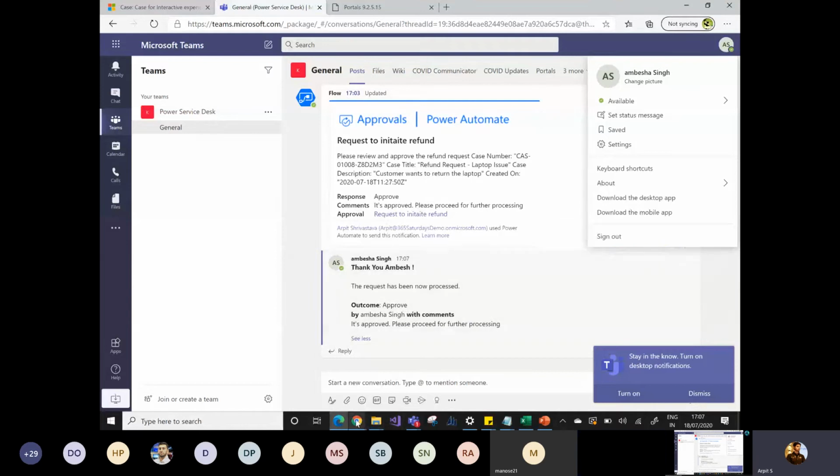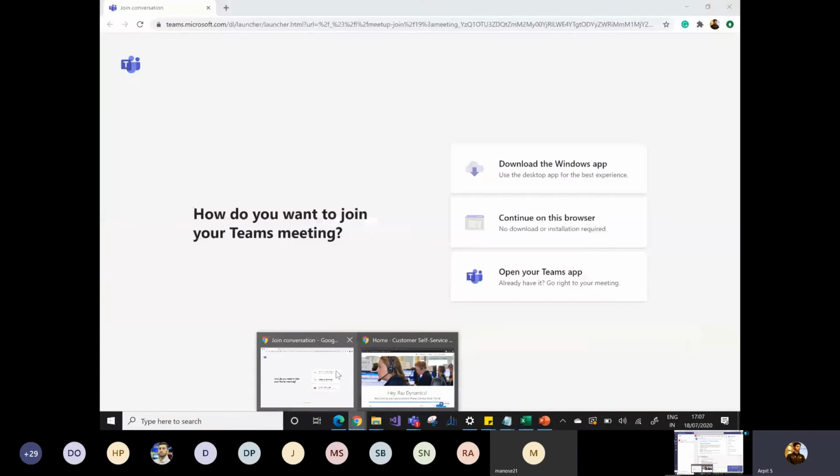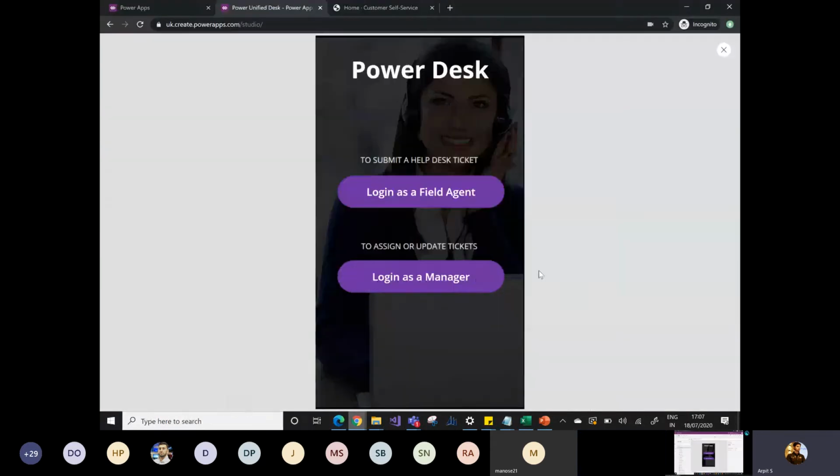Now I will simply go to my unified Power Apps. So Umbase has provided the approval. Now we have chosen Narayan as a field service agent and Victor as a manager.